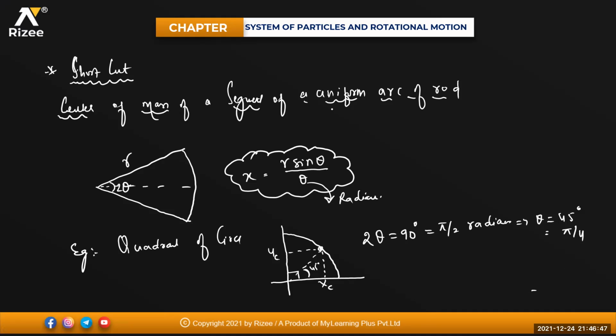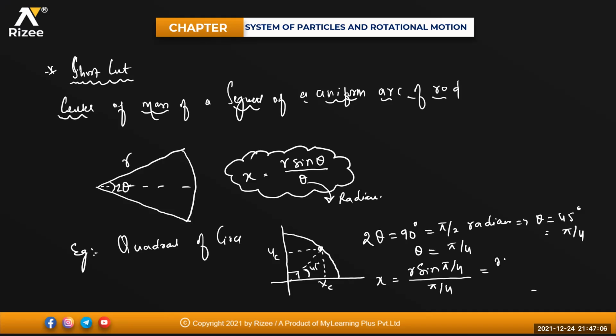2 theta is 90 degrees, isn't it? So theta will become pi by 4. So x will be equal to r into sine of pi by 4 divided by pi by 4.